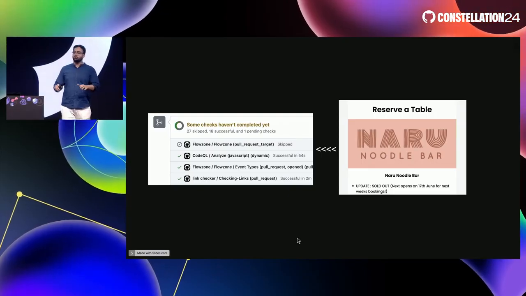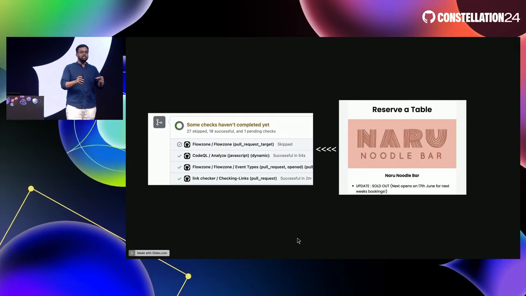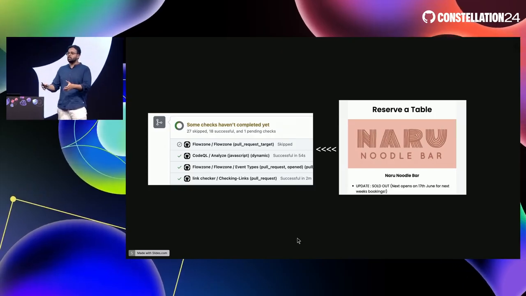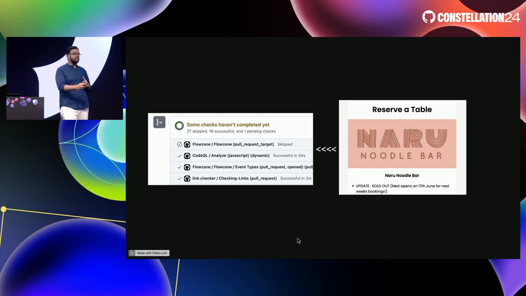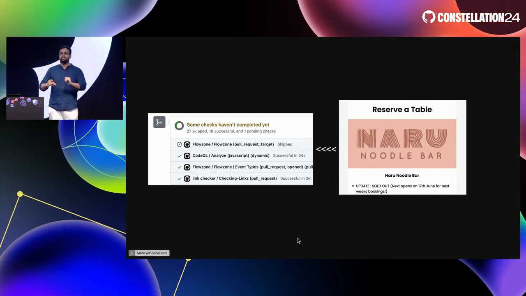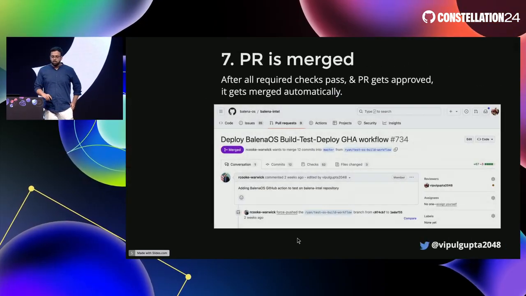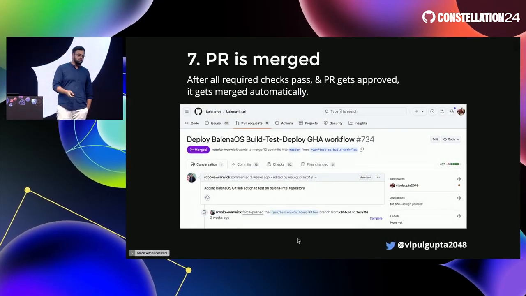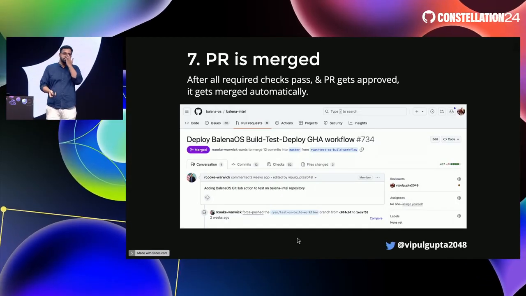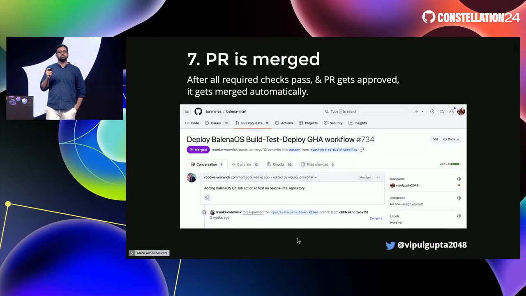That means now you have end-to-end tested your Balena OS release, and your operating system is actually tested on a device. Who can say that? We can release as fast as possible, but this is about releasing as confidently as possible. Once the required checks are completed, we get an approving review on the PR, and the PR is merged.